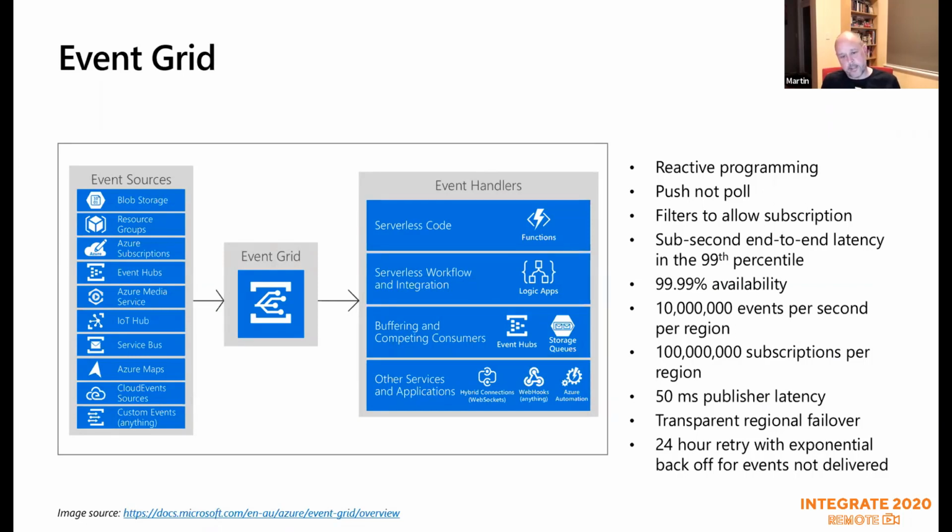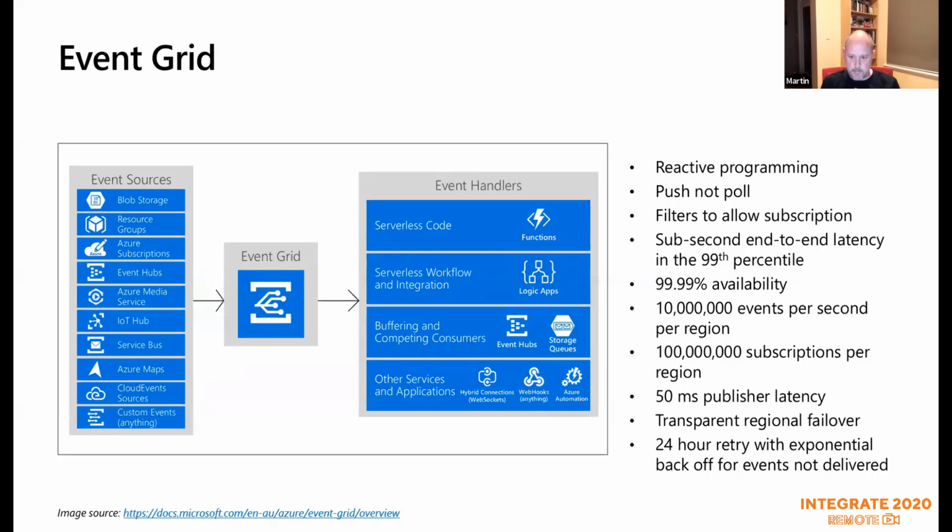With webhooks, essentially it's just an HTTP hook that you publish the event to, and I'll talk about what that basically means. But in terms of Event Grid itself, it's reactive programming, so it's push, not pull, pushing to an endpoint. There's a bunch of abilities to filter messages that you're subscribing to, and I'll talk through some of that when I show you how to create one. It's very quick.